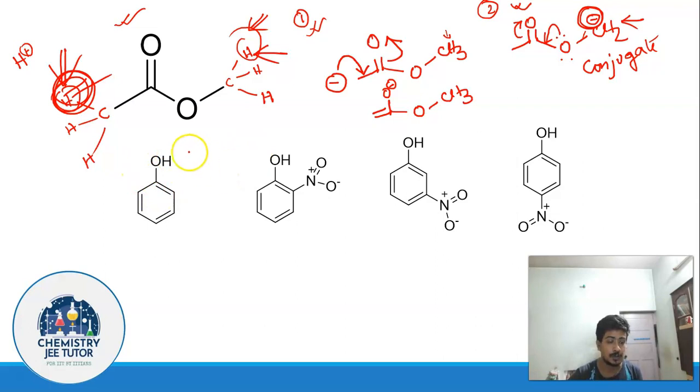You have been told to compare the acidity of these four compounds. Now what will you do? Again the same protocol: you are going to look into the conjugate bases. Now in the case of phenol, I have shown you how to draw the conjugate base. I have shown you how to draw the resonating structures of phenolate, that is the conjugate base in this case. I believe this is clear. Phenolate is the conjugate base of phenol. The resonating structures of phenolate is something I have discussed in my previous videos.